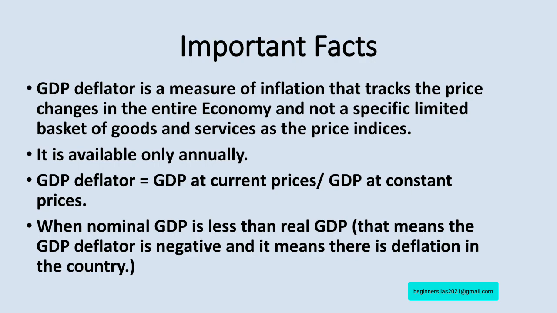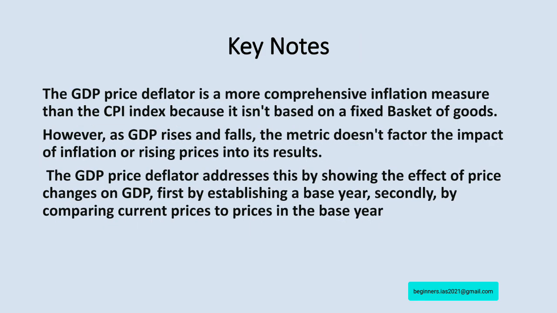What is the formula to find out the GDP deflator? That is, GDP deflator is equal to GDP at current prices divided by GDP at constant prices, which means nominal versus real prices. And let us see a few more important facts. The GDP price deflator measures the difference between the real GDP and nominal GDP. One has to know about nominal GDP and real GDP.